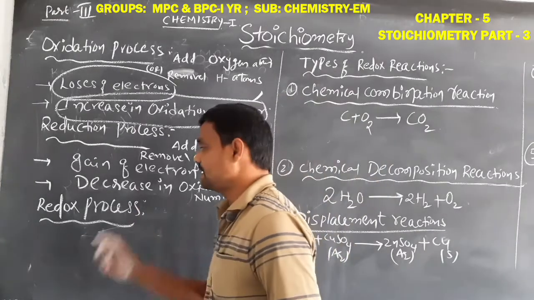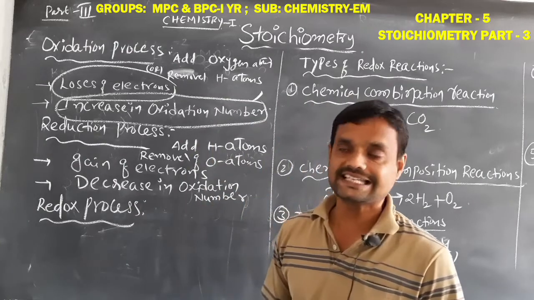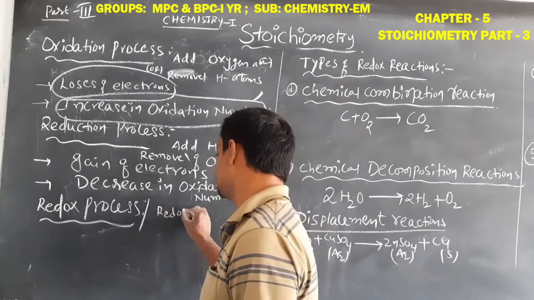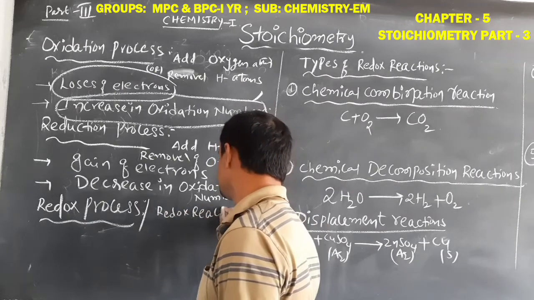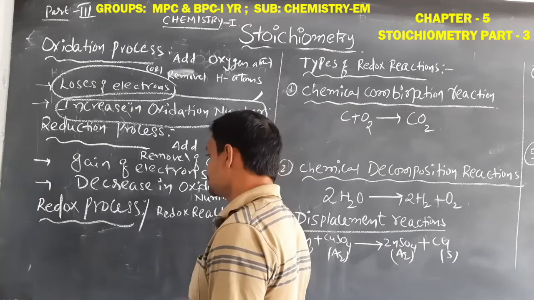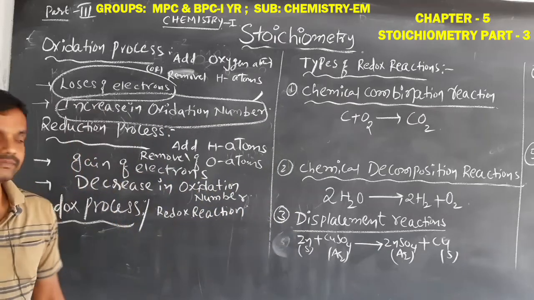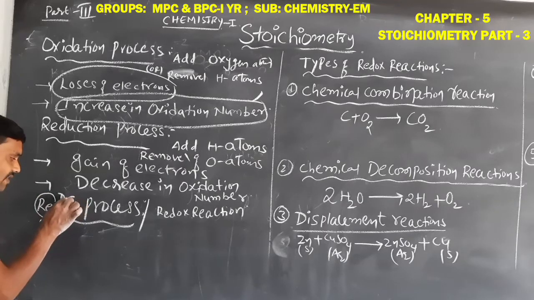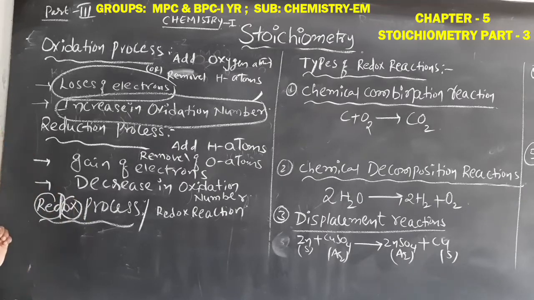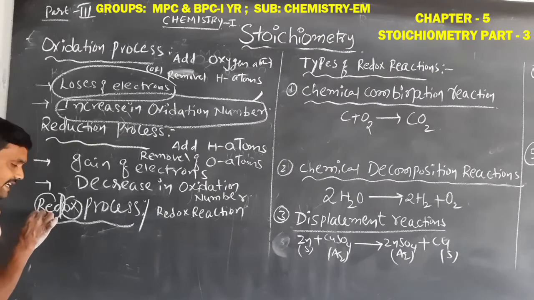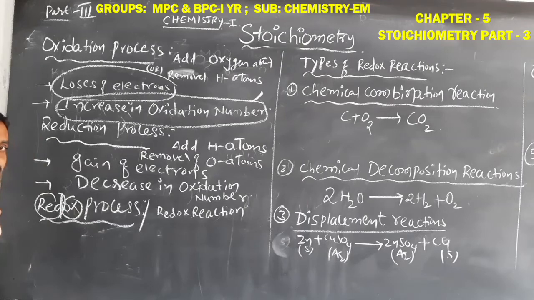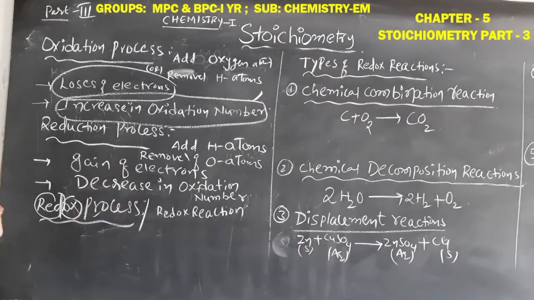So, the redox process. Next, redox reaction. Simple. Redox means reduction and oxidation. Okay, students. Redox: reduction, oxidation. Both processes are present in a single process. That is called a redox process.